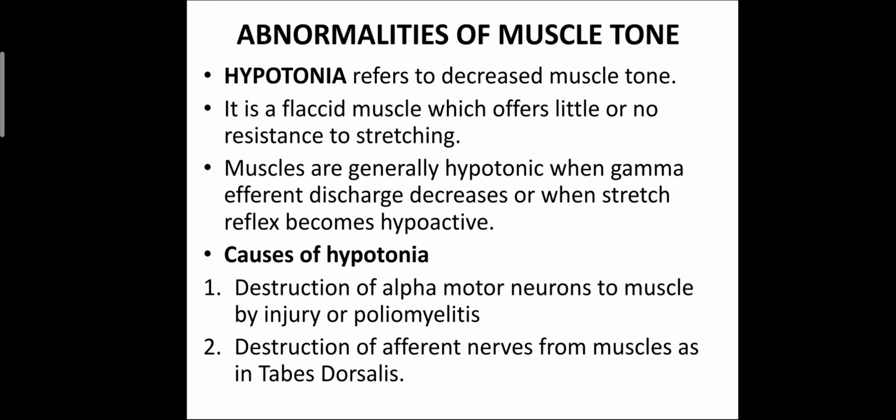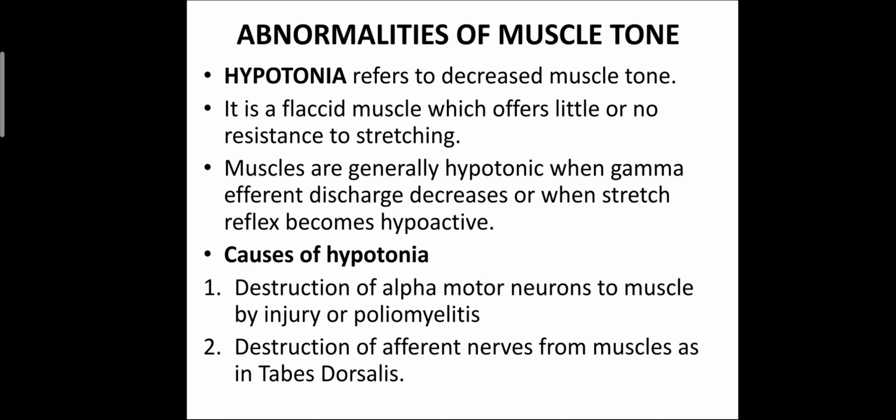What are the abnormalities of muscle tone? What is hypotonia and what is hypertonia? Hypotonia refers to decreased muscle tone. It is a flaccid muscle which offers little or no resistance to stretching. Muscles are generally hypotonic when gamma efferent discharge decreases or when the stretch reflex becomes hypoactive.